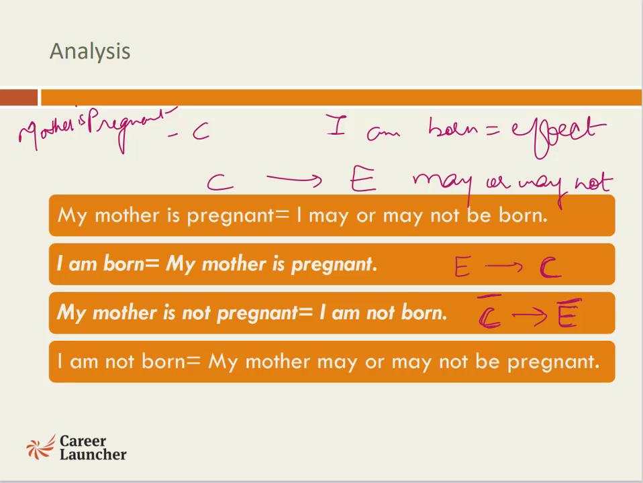I am not born. That means the effect is not there. Will that lead me to believe that my mother was not pregnant? No. My mother could be pregnant with some of the other siblings of mine. So I am not born would not essentially mean that my mother was not pregnant. So it's like again may or may not. So the effect not happening will lead to the cause not happening? No. This is may or may not.